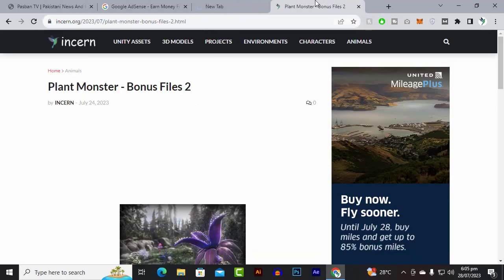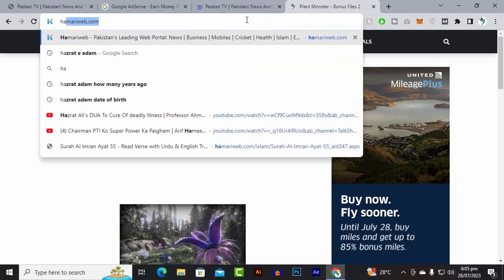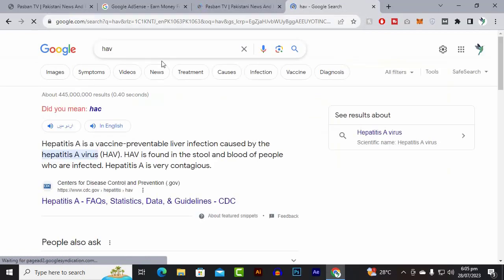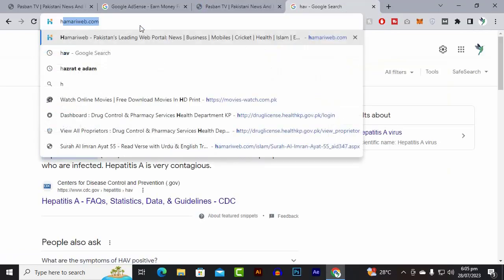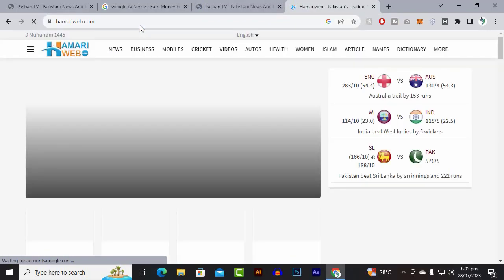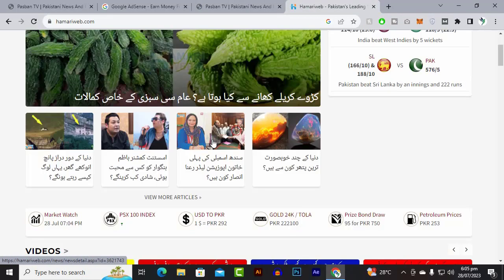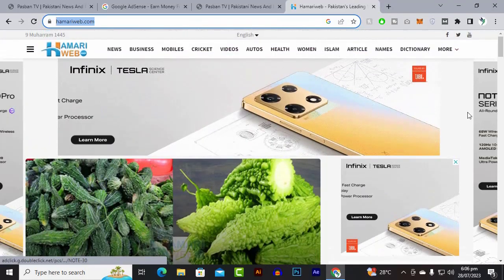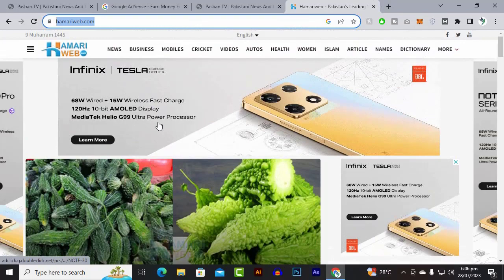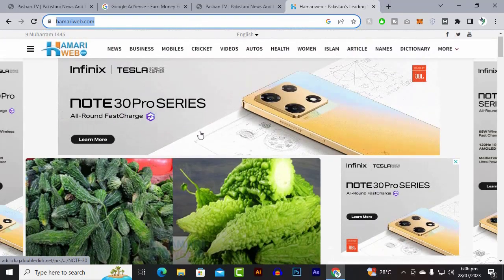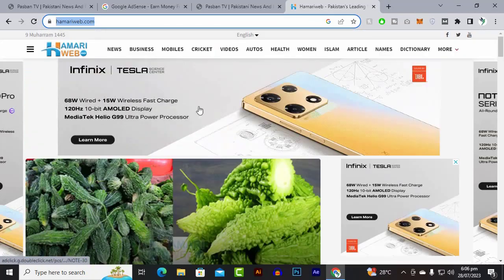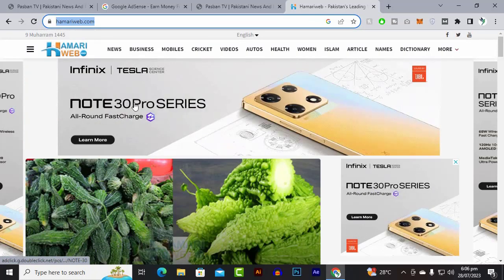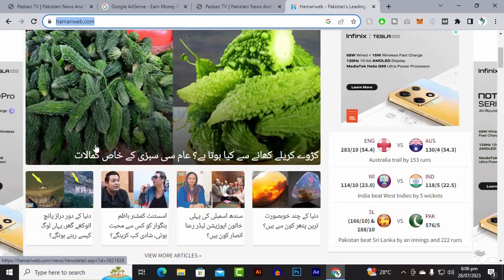Okay, so now we will see how much money you can earn with Google AdSense. So for example, here we will just go to hamariweb.com, which is actually our target, and here you can see it's a quite bigger website, and you can see that it is displaying ads from companies. You will not only earn from Google AdSense, but you can display ads from certain companies, and you can get money from those companies as well.